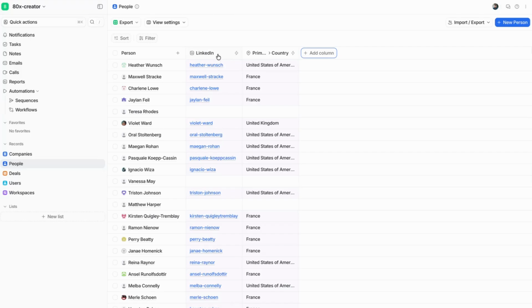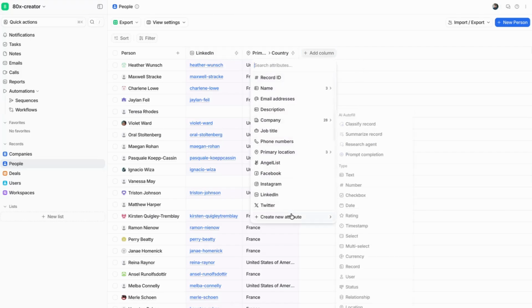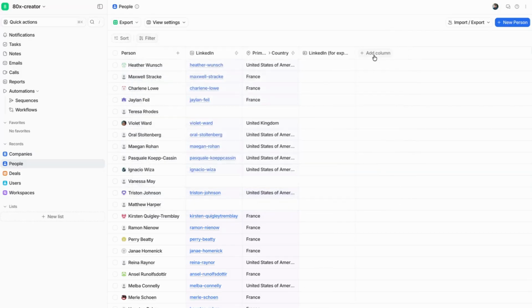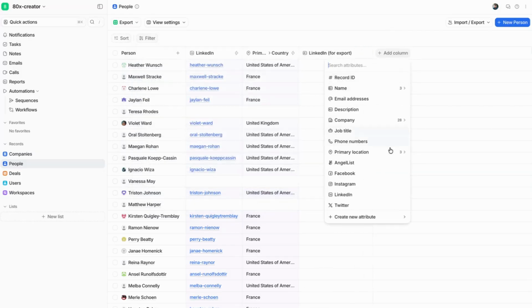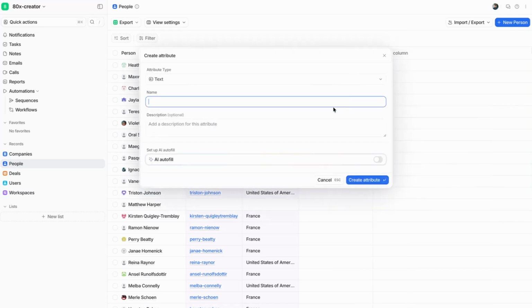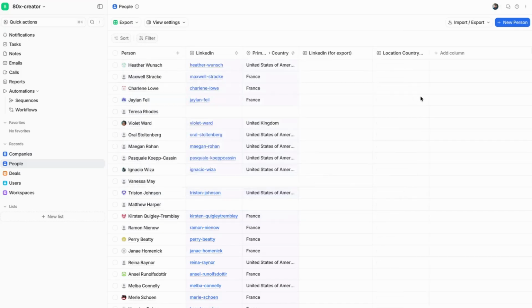Once we've done this, we now need to create two new attributes which are going to mirror both of these system attributes. So we're going to choose add column, create new attribute. I'm going to choose a text type, and I'm going to say LinkedIn, brackets, for export. And this may only be a temporary attribute. We may delete it after we're finished, or we could leave it in here for future use. I'm then going to create a second column saying location, country, brackets, export, and click create attribute.